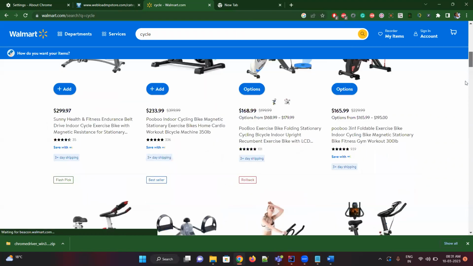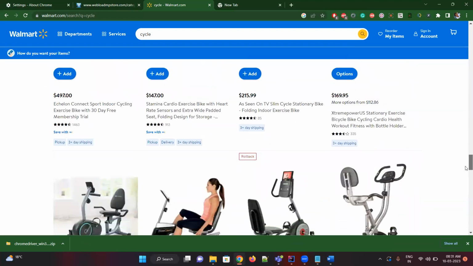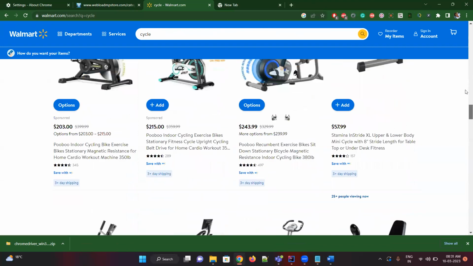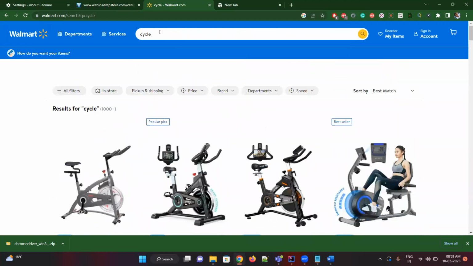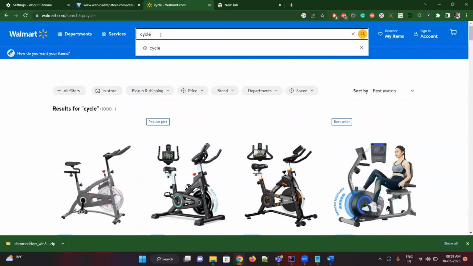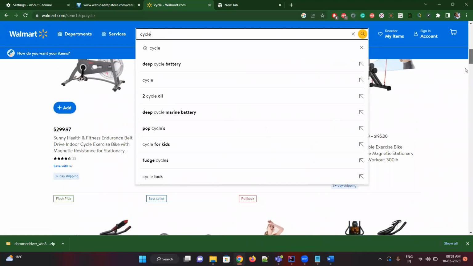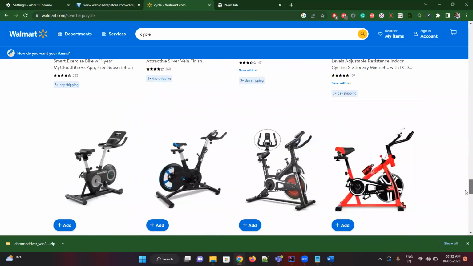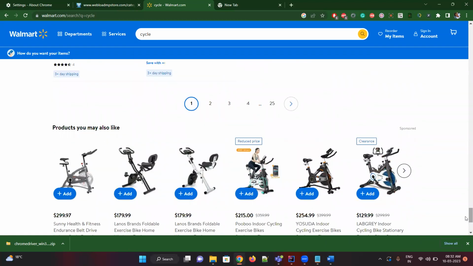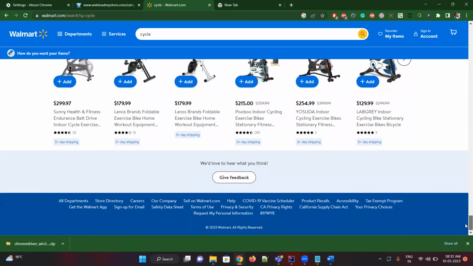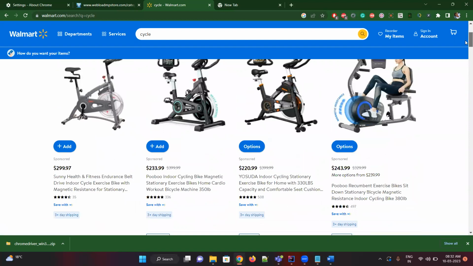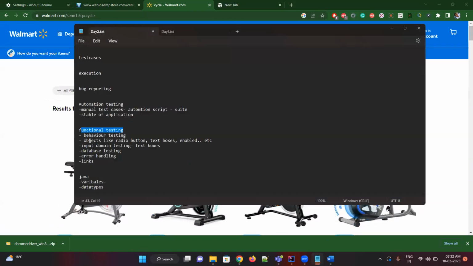Now manually I can see whether I'm getting cycles or not. If I want to check in code whether I'm getting cycles or not, can I do that? I want to see my functionality or behavior. If I search for cycle, I should see cycles only. Correct? That's the expected behavior, the functionality. If I want to check through code, can I? A few things you can do, a few you can't. That's where our behavior testing comes in. So you should know what you want to test and how to test it.